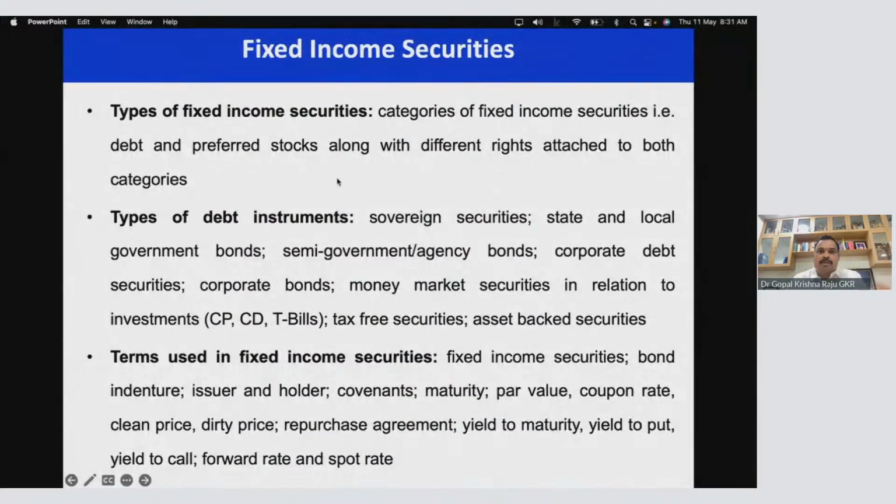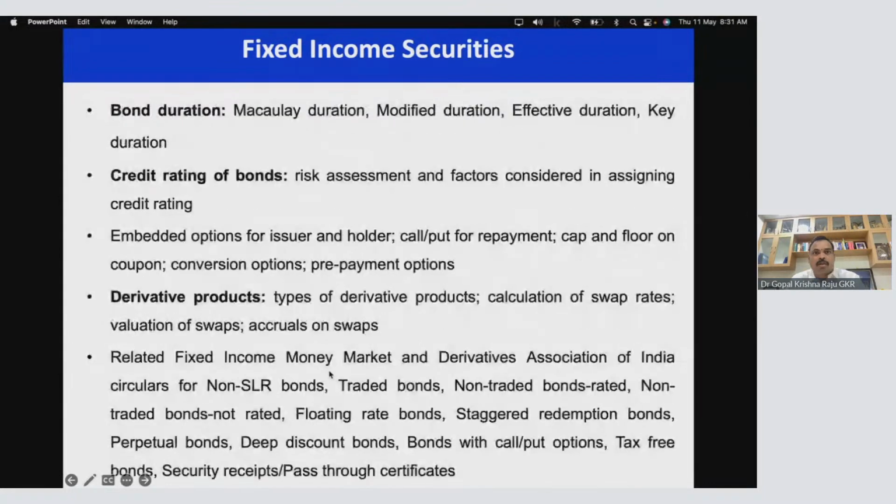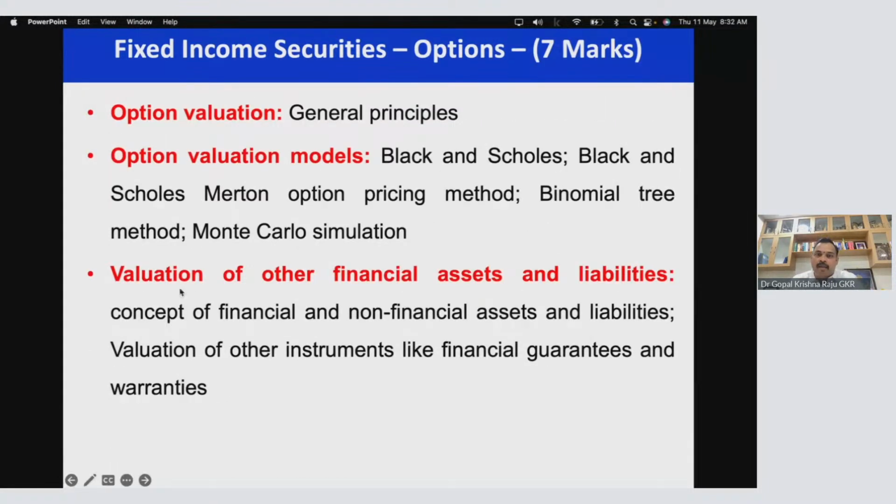It starts with what are the types, debt instruments, terms used, duration for bond, then FIMDA circulars, various derivative products, and options. I suggest that you first complete the options part of it. Generally, this topic per se on option valuation and valuation of other financial assets and liabilities is a very important topic. The first two alone will take a lot of time because there are fundamentals of options you need to understand, because there are general principles and option valuation models.